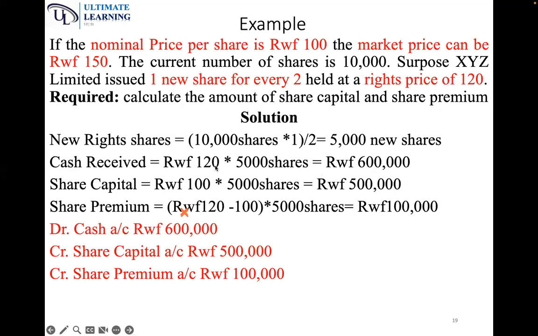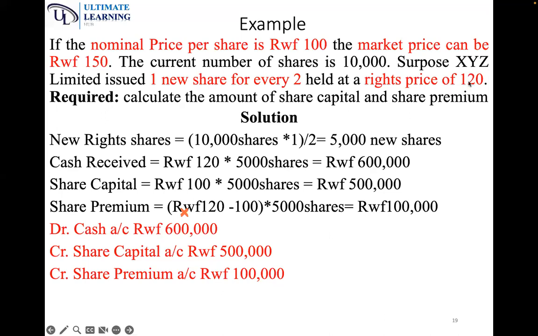So you take 120 times the new shares to give you 600,000. 600,000 is the cash you will receive. Share capital will be at the nominal price, so 100 times the 5,000 shares gives 500,000.